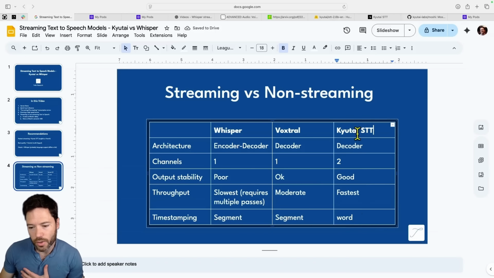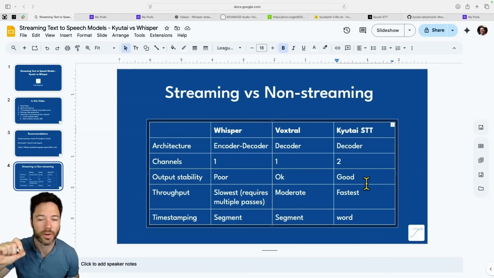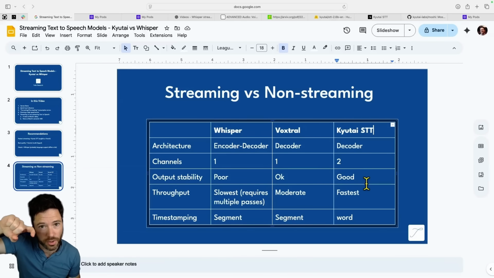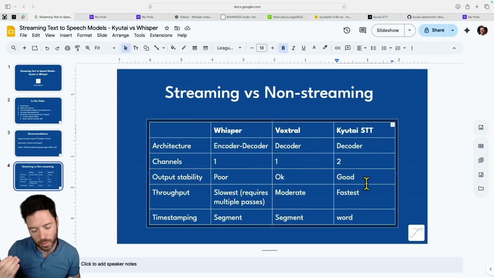One other thing, Kyutai has got voice activity detection built in. So when I stop like that, it might very quickly detect that that's probably the end of a phrase. And if it knows that's the end of a phrase, then remember, it's still got that half second or 2 seconds that it hasn't transcribed. What it can do is just forward and transcribe that half second or 2 seconds that it didn't, because it knows it's the end of some kind of utterance.